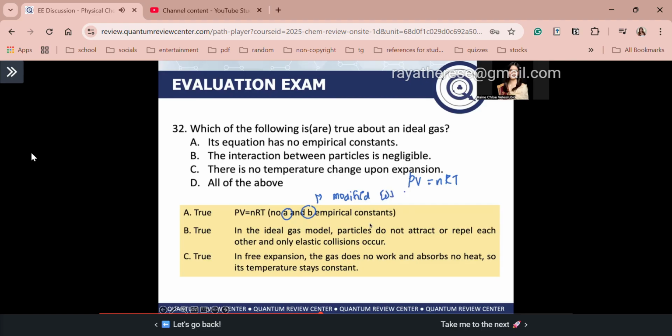Next, B is also true. Sabi dito, the interaction between particles is negligible. Tama, guys, diba? In the ideal gas model, the particles do not attract or repel each other. Meron ka lang elastic collisions. So B is true. Lastly, for letter C, there is no temperature change upon expansion, guys.